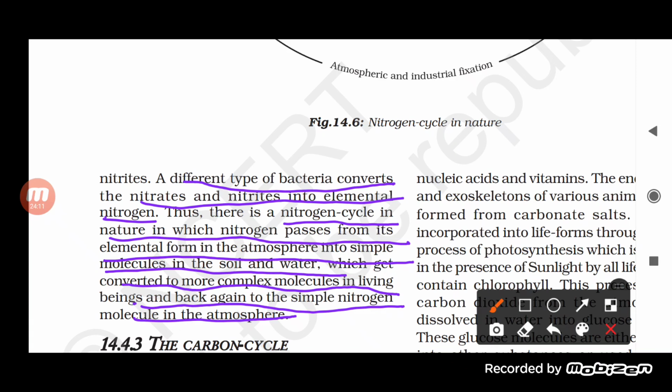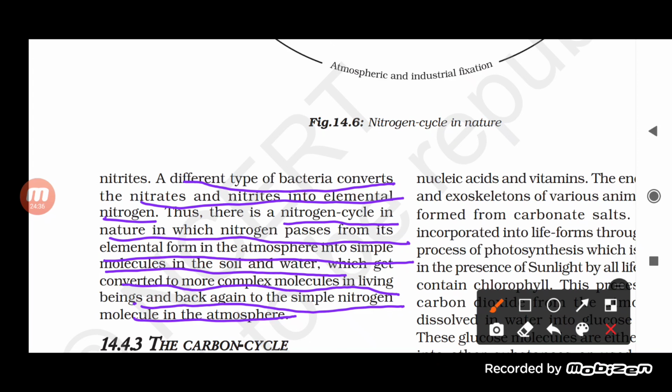So this is how the process of the nitrogen cycle occurs, in which atmospheric nitrogen is converted to nitrate and nitrite, and again converted into nitrogen. Okay, so this is how the whole cycle basically occurs, from the complex molecule to the simple and again the complex one. So this is called the nitrogen cycle,